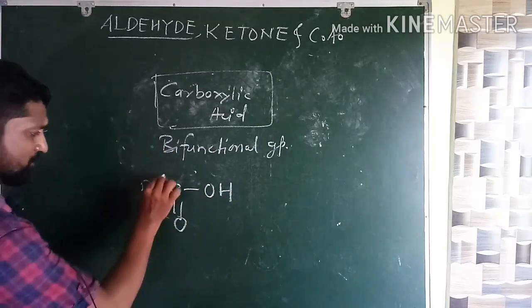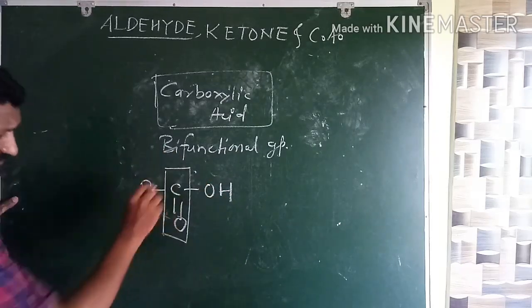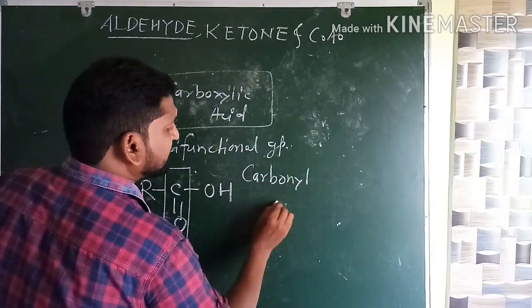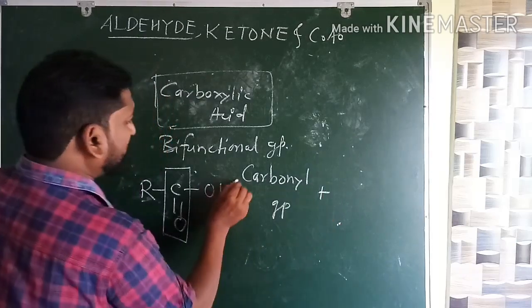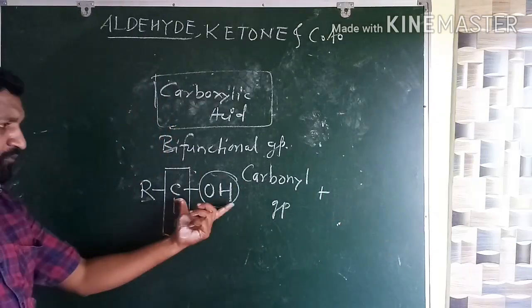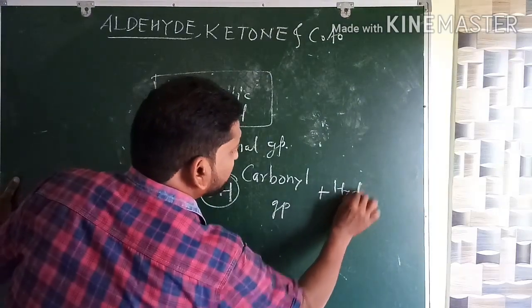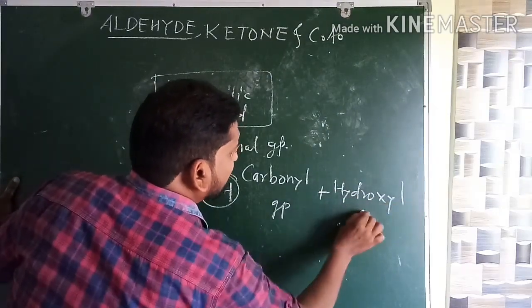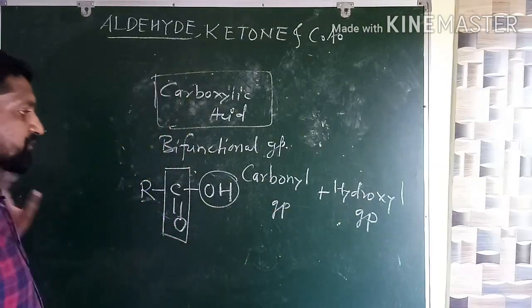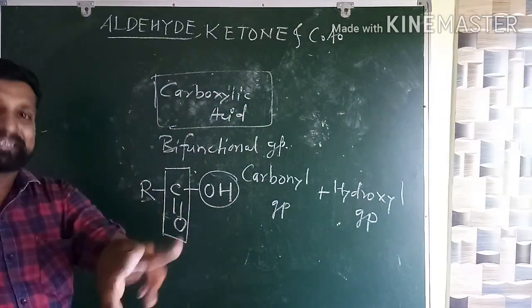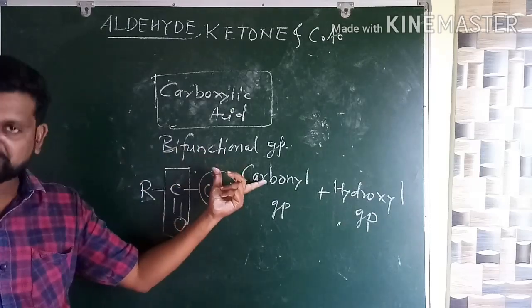Now we know what this is. This is your carbonyl group, plus the hydroxyl group, which everybody knows, as we have studied them in the last chapter. Therefore, in carboxylic acid, two functional groups are present, so it is called a bifunctional group also.